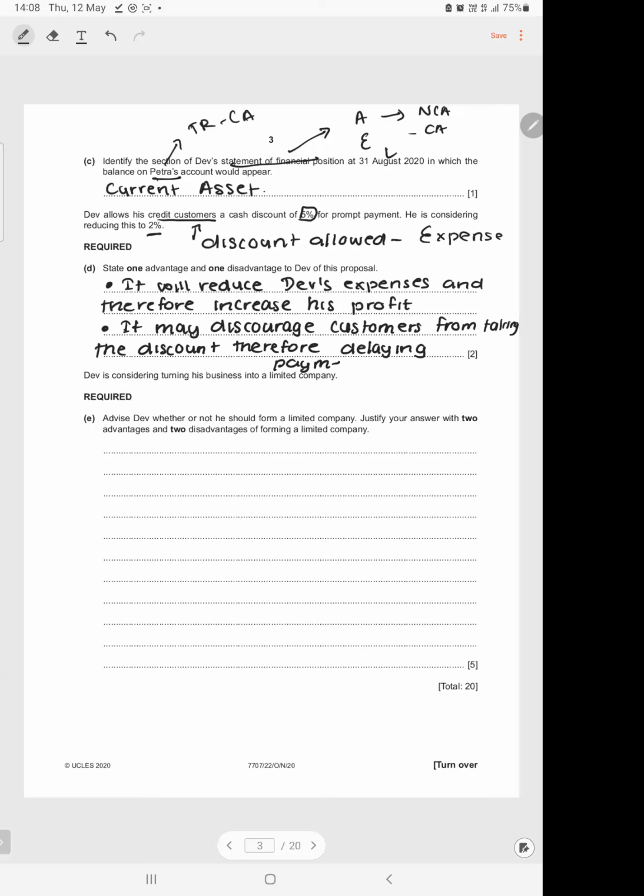That means they'll take longer to pay. This means customers will utilize their credit period. Your objective of giving a cash discount is telling the customer, listen, I know you have a 30-day credit period, for example. Don't take it. Pay me early, I'll give you a discount. So by reducing that, customers will be discouraged from settling early and they will utilize their credit period, which means it will take longer for the company to collect money. So that is question 1.